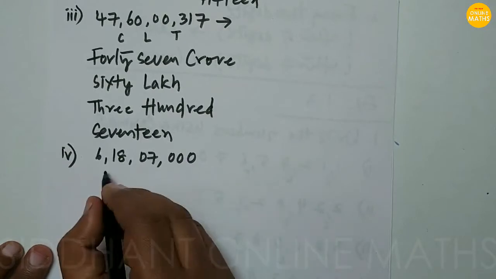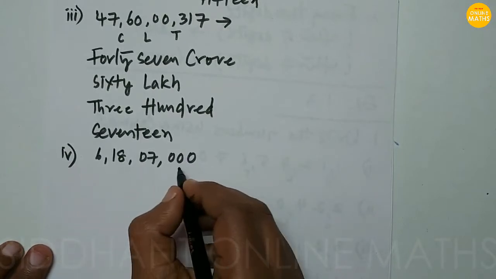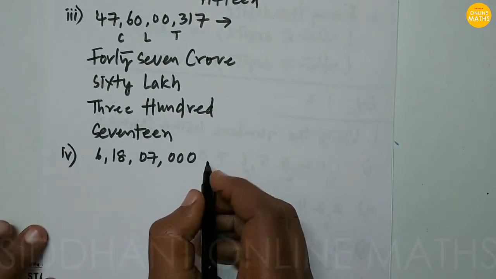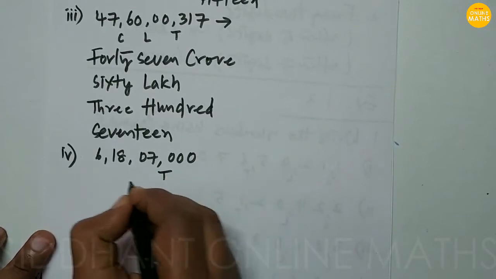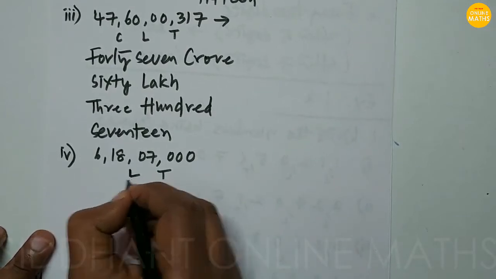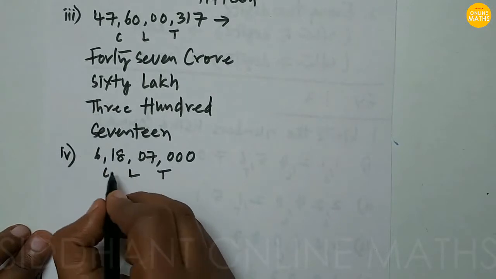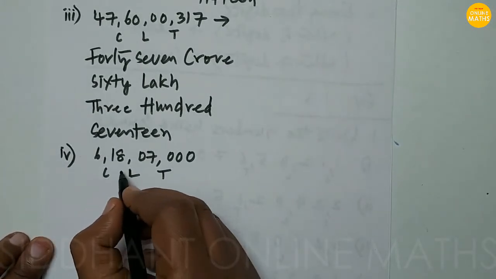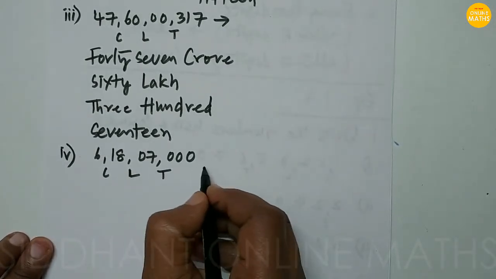Fourth problem, 61,87,000. Now we know this is the thousand place, this is lakhs, and this is crore. It will be read as 6 crore 18 lakhs 7,000.